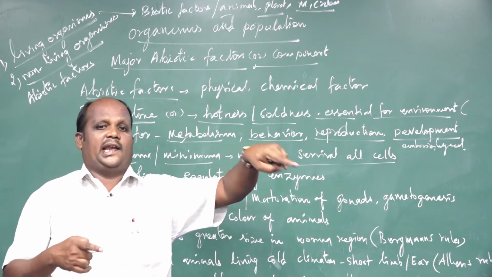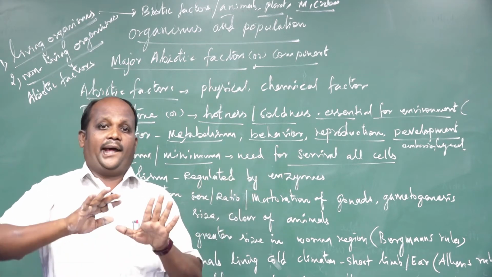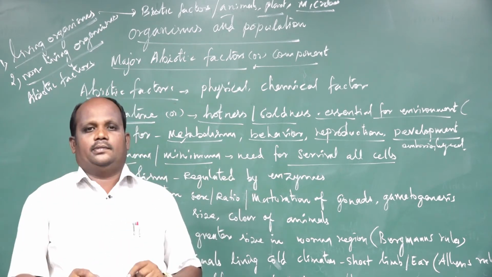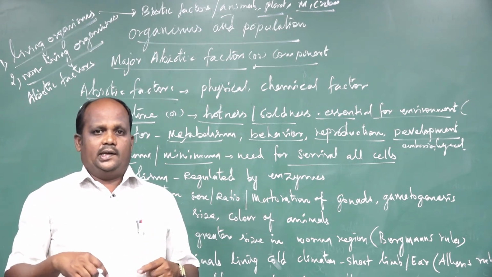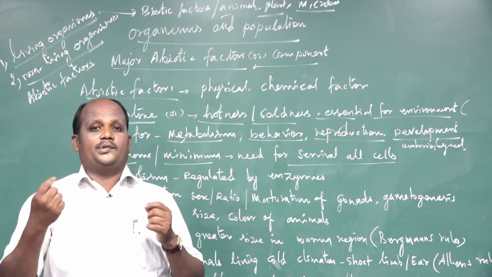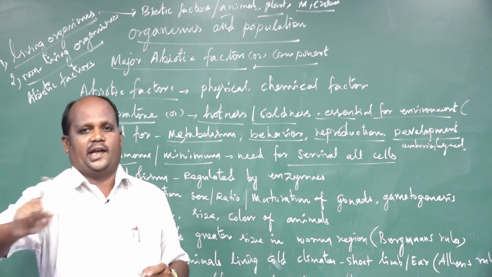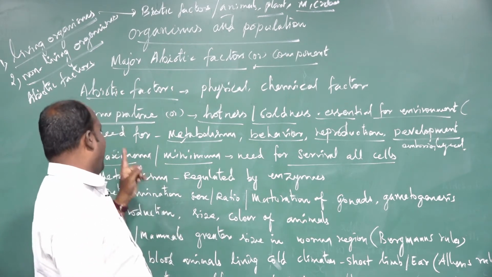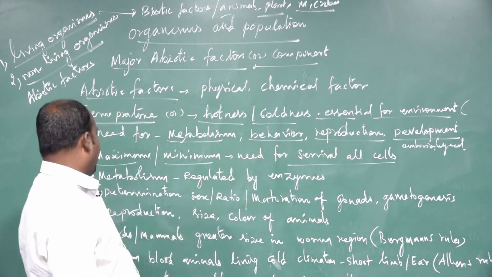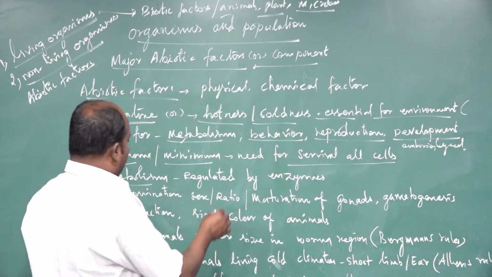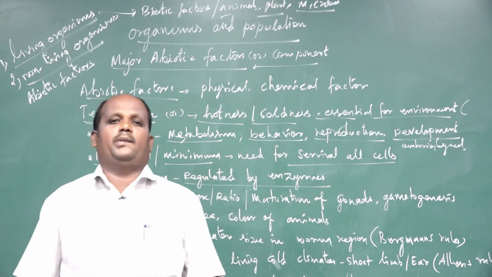To live in a climate or ecosystem, plants or animals need maximum or minimum temperature for their activities. For all life cycle events, we must have temperature. So minimum and maximum temperatures are needed for the survival of all animal and plant cells. Another point: metabolism is regulated by enzymes, in both plant and animal metabolism.